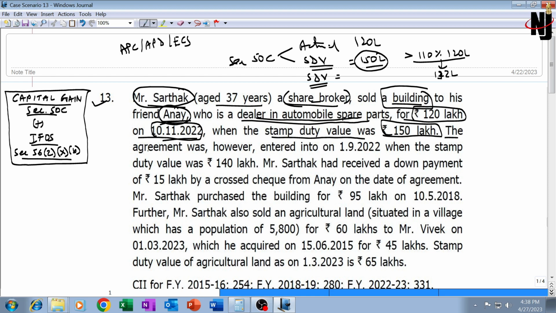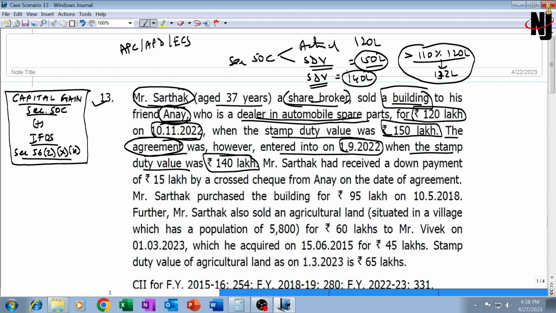The agreement was, however, entered into on 1st September 2022. This is the date of entering into the agreement. As on that day, the stamp duty value was just 140 lakh. Now 140 lakhs can be taken into account instead of 150. 140 can be taken into account only if it exceeds 110% of 120. That means it is more than 132. It is more than 132. And secondly, some amount must have been received by way of account payee cheque, account payee draft, ECS.